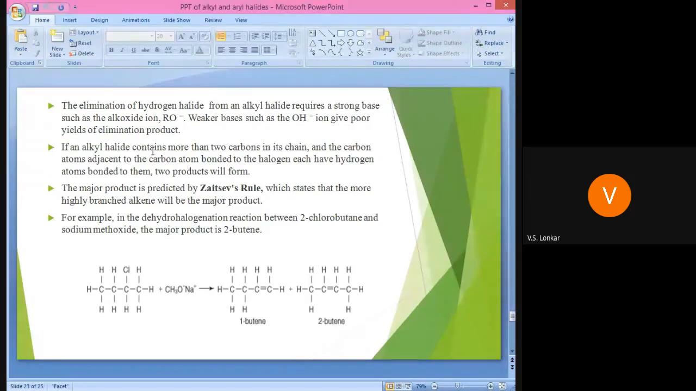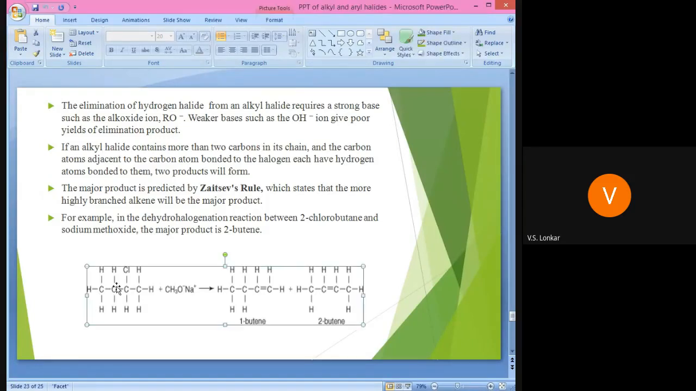See next. If an alkyl halide contains more than two carbons in the chain, and the carbon atoms adjacent to the carbon bonded to the halogen each have hydrogen atoms bonded to them, then in that case we get two products. See this example. The halogen is attached to a particular carbon atom, and that carbon is bonded to another carbon atom which has hydrogen. Means there are two cases, depending on from which carbon the hydrogen gets eliminated, and depending on those two cases we get two types of product, one major and the other minor.